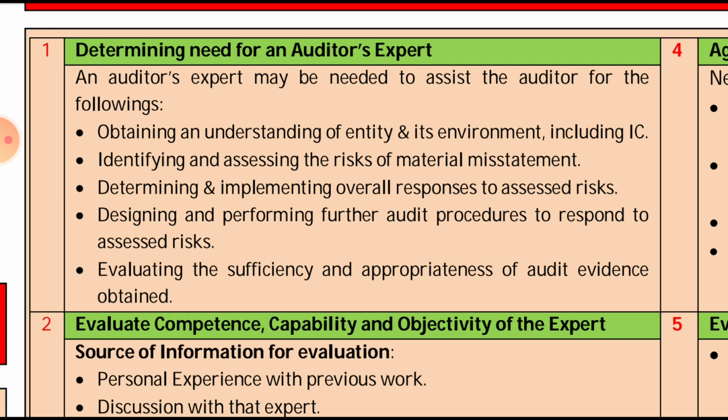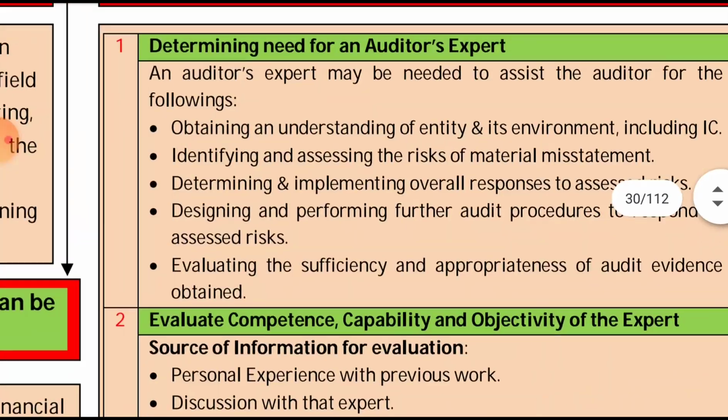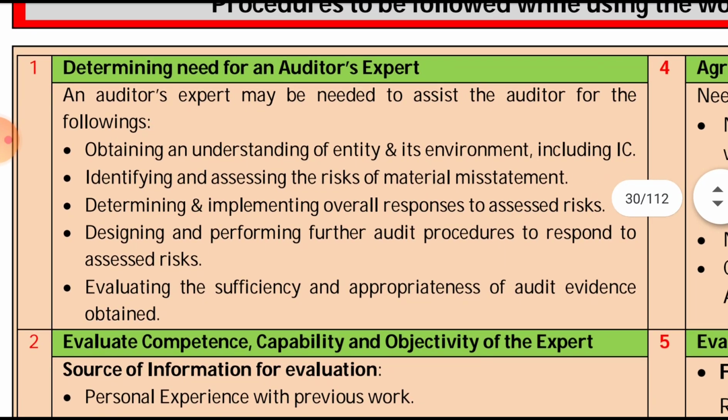Then identifying and assessing the risk of material misstatement, and determining and implementing the overall responses to the assessed risk. In all these matters we may need the work of an expert. These are not areas we have studied; this is where the auditor's expert may assist the auditor for the following. These are not areas, but to assist in the following process, you can say.